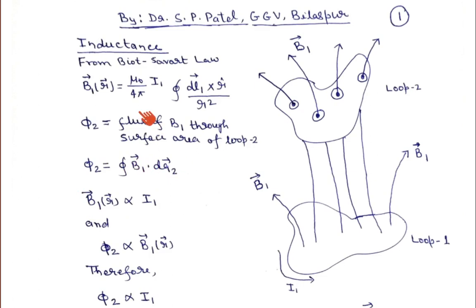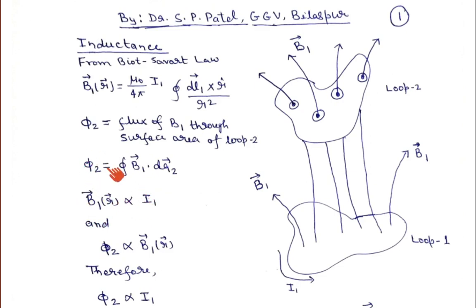If you see here closely, this B1 magnetic field at any point r, maybe here, maybe here, any arbitrary point, is directly proportional to the current flowing in loop 1, I1. So B1 at any point r is proportional to I1.